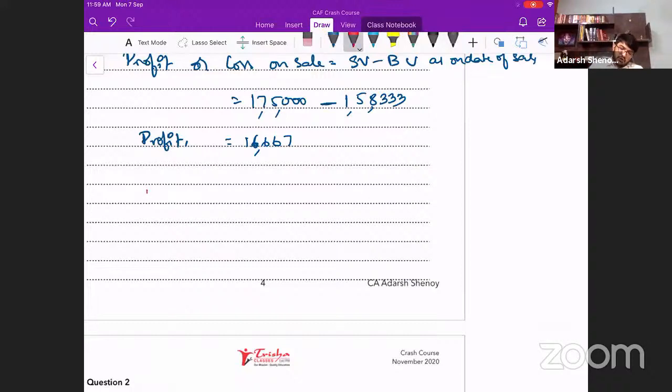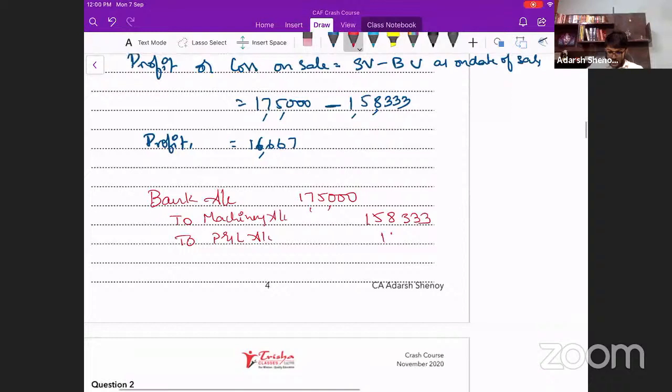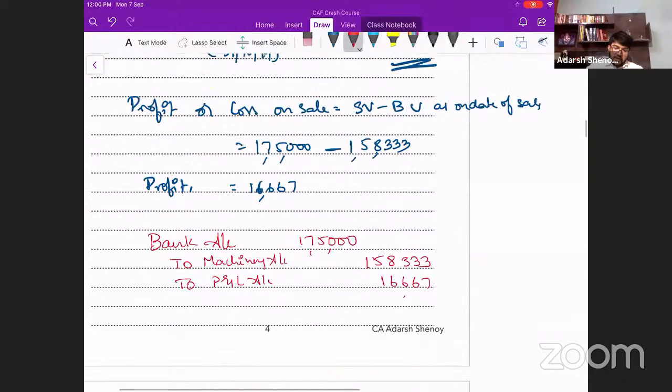What is the journal entry? How much do you receive in your bank account? 1,75,000. What is the book value of the asset? 1,58,333. Profit and loss account is credited because it is profit. So remember, profit and loss account is to be credited if it is profit. So 16,667.